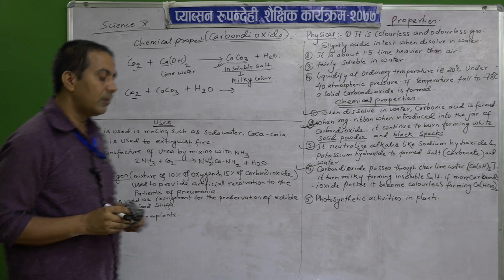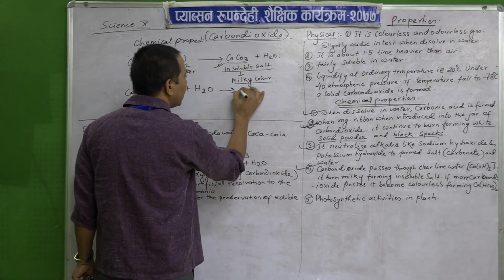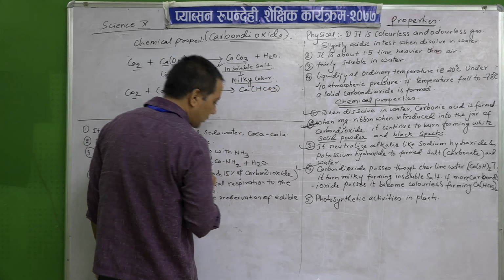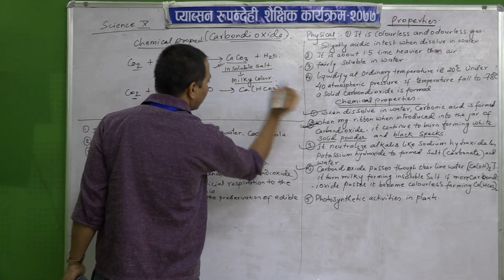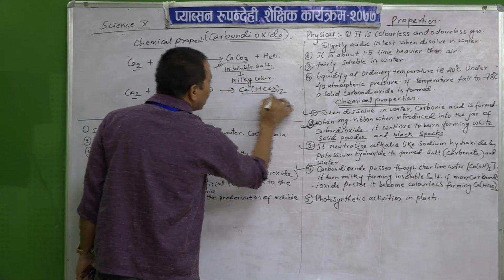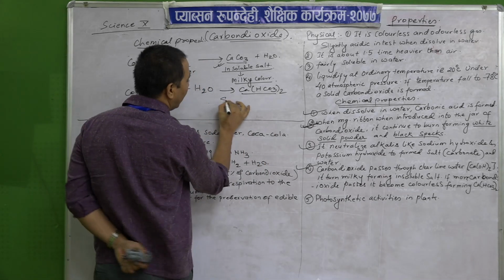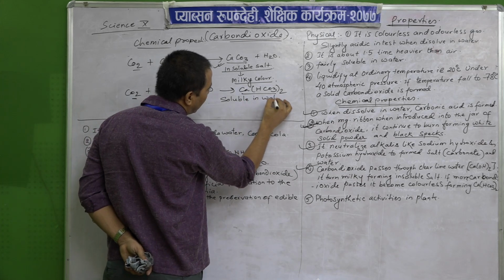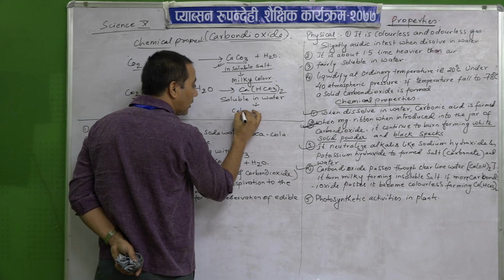Can you say what will happen? It will produce calcium bicarbonate. Okay, calcium bicarbonate, Ca(HCO3)2. It is soluble in water. Therefore, it will become colorless.